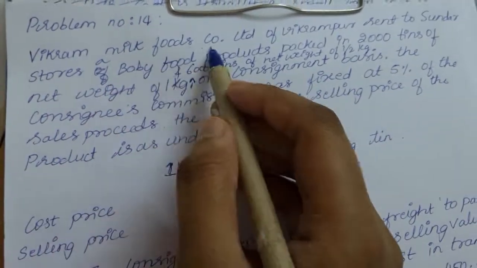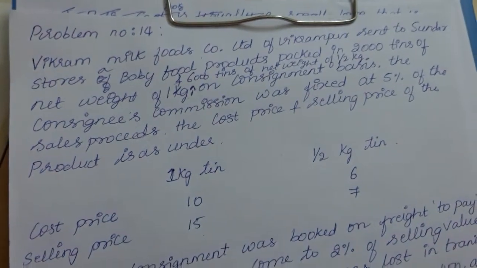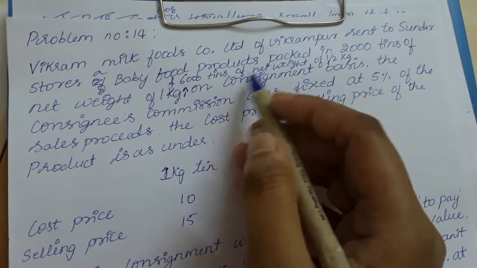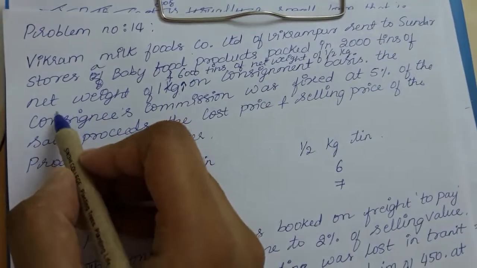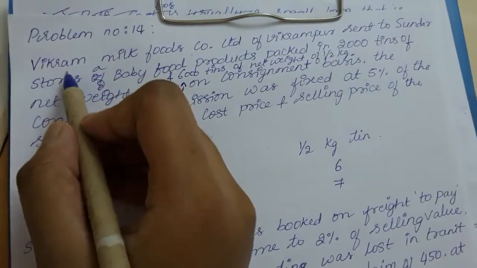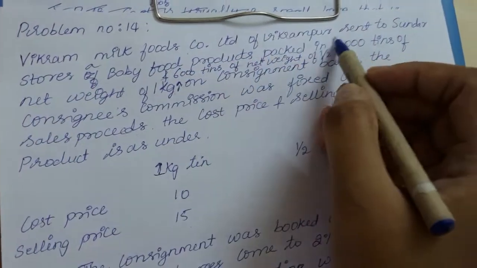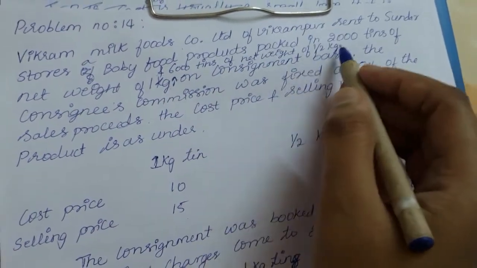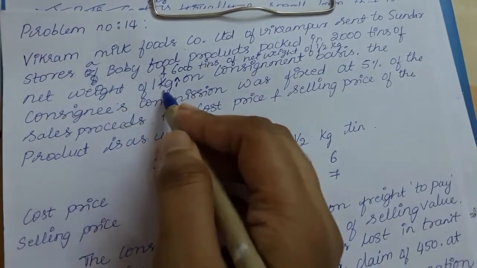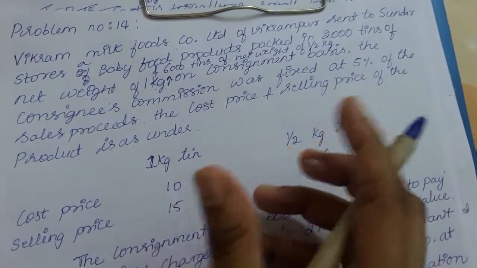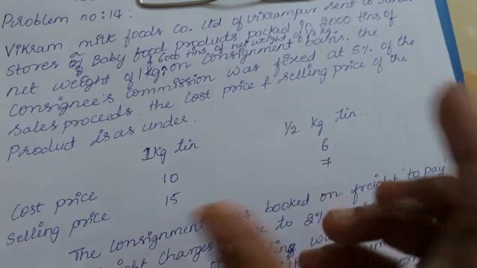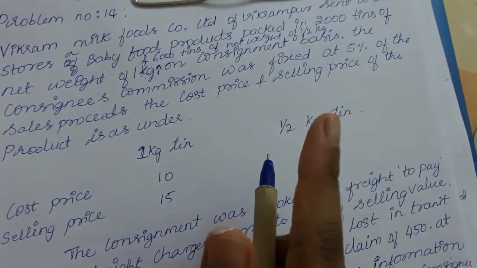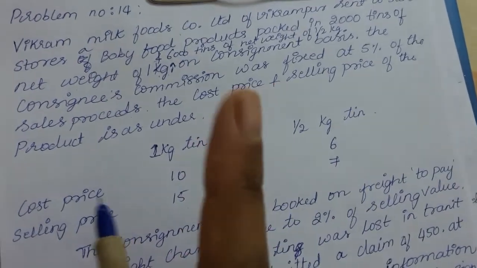Vikram Milk Food Company Limited of Vijaypur sent to Sundar Stores a baby food product packed in 2000 tins of net weight of 1 kg. So here Vikram Food is a consignor and Sundar is a consignee. He is sending a baby food product which is packed in 2000 tins of net weight of 1 kg. Tins means maybe the baby food product was contained in a box. So 2000 boxes of 1 kg each.